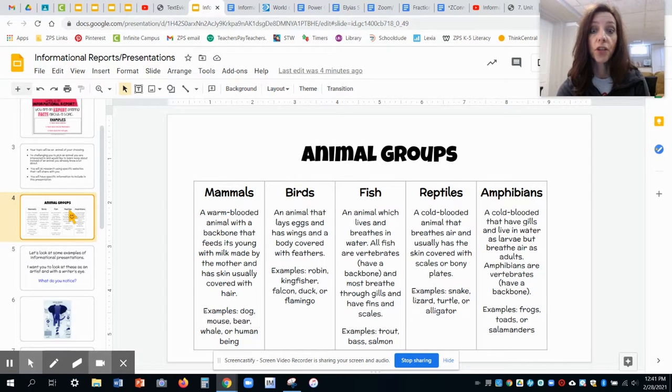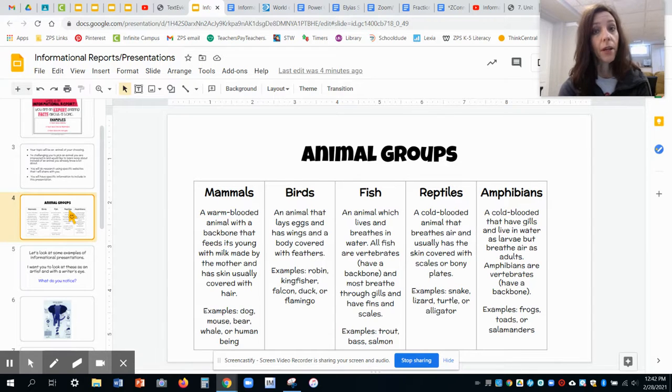You might be interested in fish, an animal that lives and breathes in the water. All fish are vertebrates, which means they all have a backbone. Most of them breathe through gills and they have fins and scales. Some specific fish that I listed for you might be trout or bass or salmon. Maybe you like reptiles. What is a reptile? It's a cold blooded animal that breathes air, and it usually has skin covered with scales or bony plates. Some examples are snakes, my least favorite, lizards, turtles, alligators.